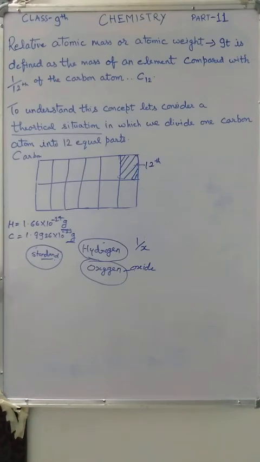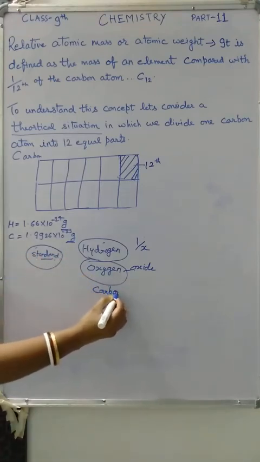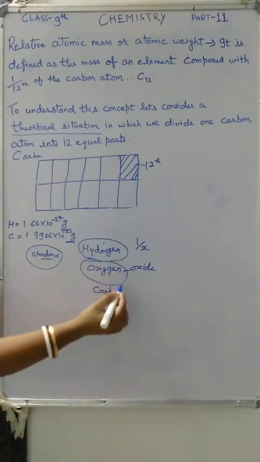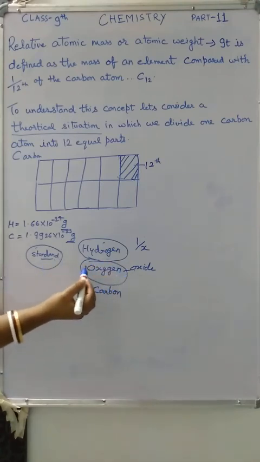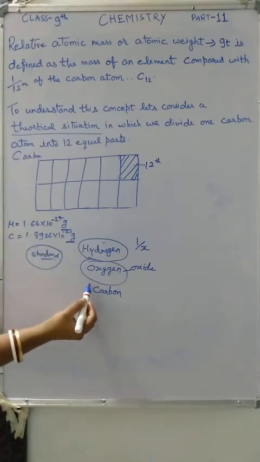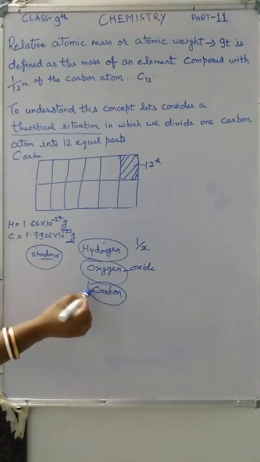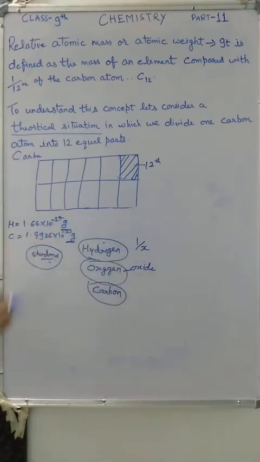But afterwards they replaced oxygen with carbon. Why did they replace oxygen also? Because oxygen is a mixture of 3 isotopes and it could cause confusion. That is why they replaced oxygen with the carbon atom, and till now they are using carbon as the standard atom for calculating the mass of other atoms.